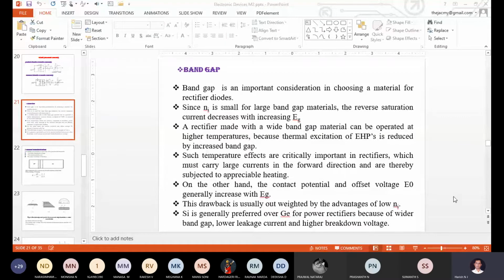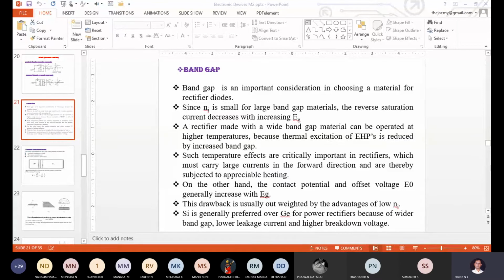When your EHP value becomes more, with respect to the EHP value, your reverse current starts increasing. When EHP starts decreasing, when we are choosing a large band gap EG, even the reverse current decreases. It is clear, correct? When the reverse current starts decreasing, obviously the diode will withstand up to a higher value of VBR.